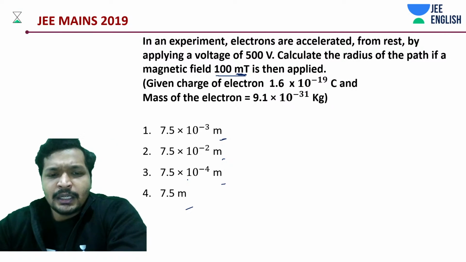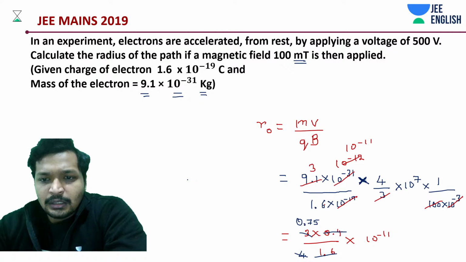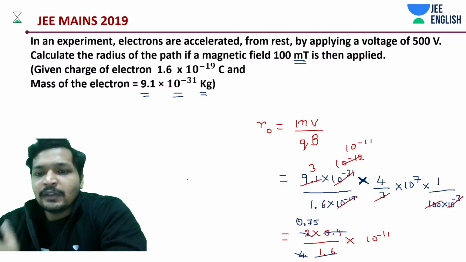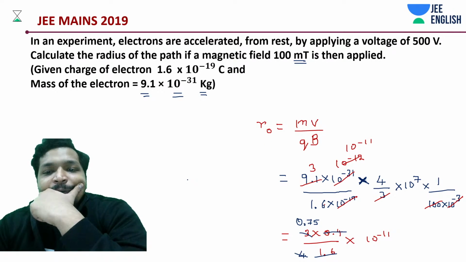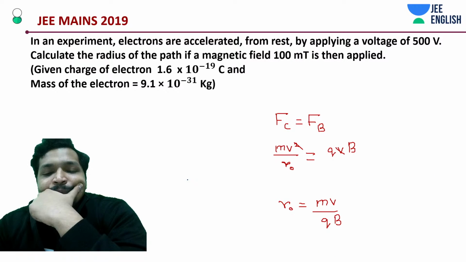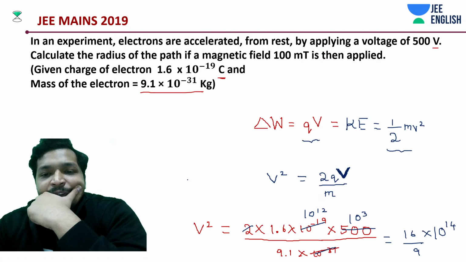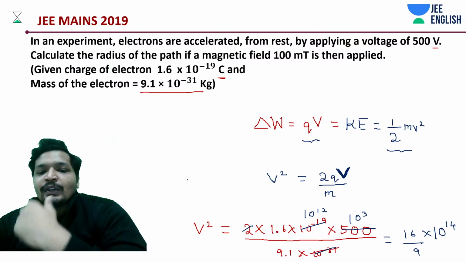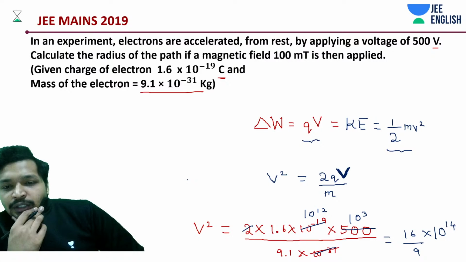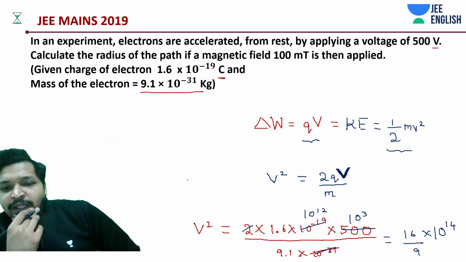Okay, have we made any mistake in this case? I think we made some mistake. Just a moment, students. Let me quickly have a look at it. 2qV divided by mass, everything is working. 10 to the power 12, 10 to the power 15.